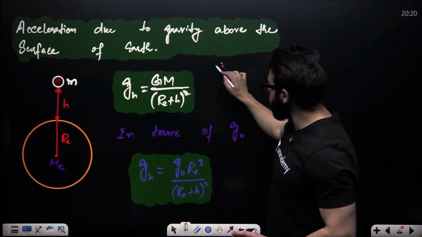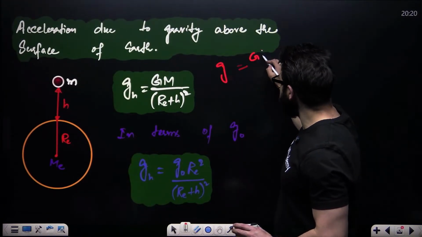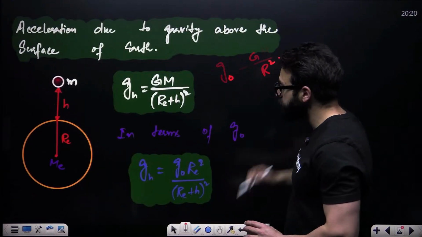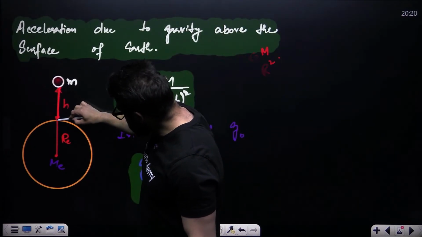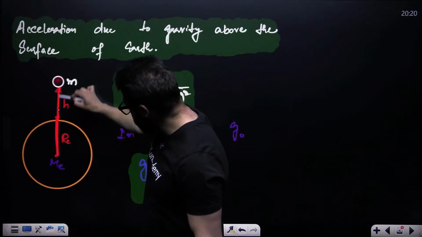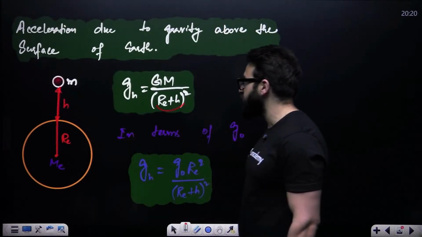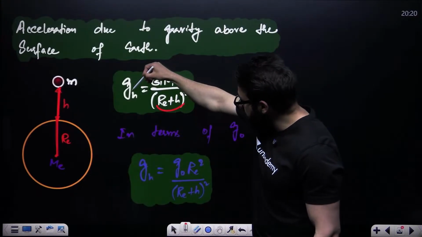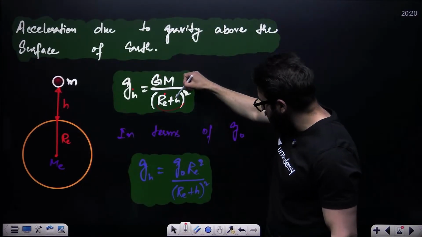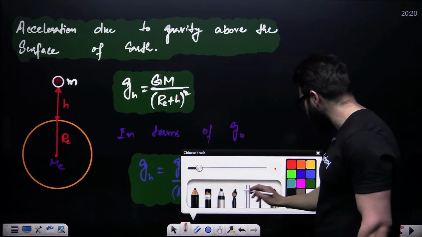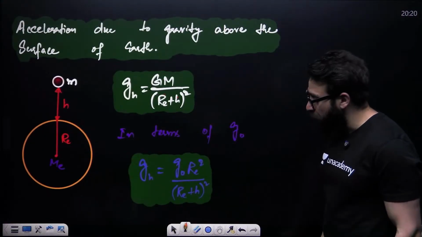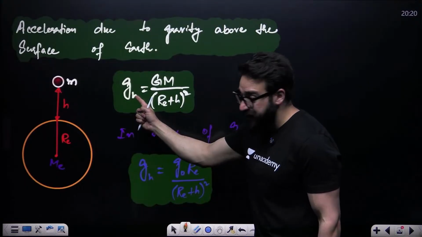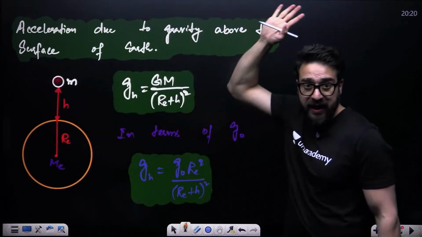Previously it was g naught equal to GM divided by R square. Right now, what is the distance between this mass and the center? Re plus h. So here you write Re plus h whole square. So gh is equal to GM divided by Re plus h whole square. This is the acceleration due to gravity at height h.